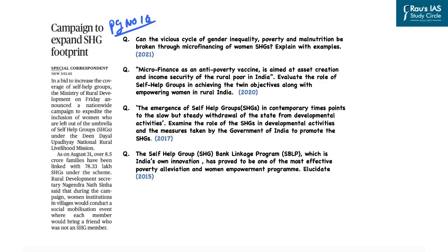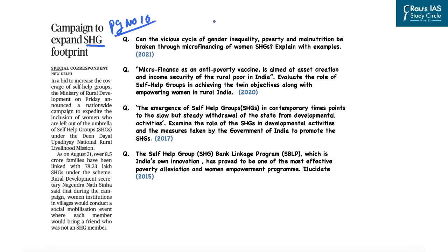This article on page number 10 talks about a campaign by the Ministry of Rural Development for expanding the footprint of the self-help groups in India. Now, self-help groups have been considered to be one of the important tools for poverty alleviation, women empowerment, and solving various rural issues at a grassroots level. And that is why they have a key role in India's developmental process and especially in rural development. And that is why this campaign has been started by the Ministry of Rural Development.